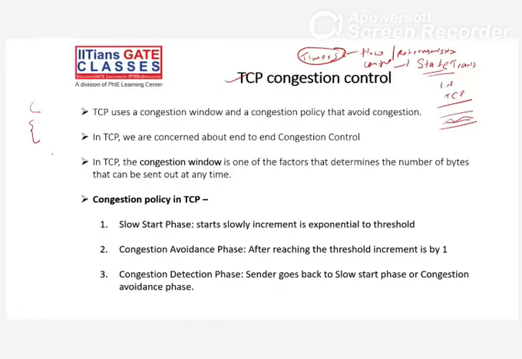Now, in TCP congestion control, what is the meaning of congestion control? Let's say this is your source, this is your destination, and in between is the network, right? When we send a packet, at each router some buffer is there, it has a store-and-forward feature, right?